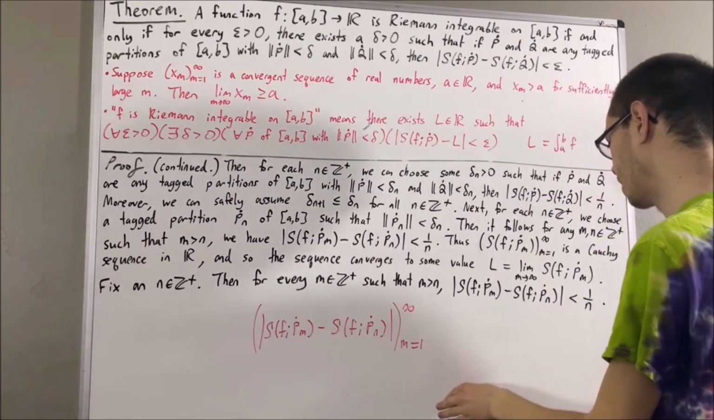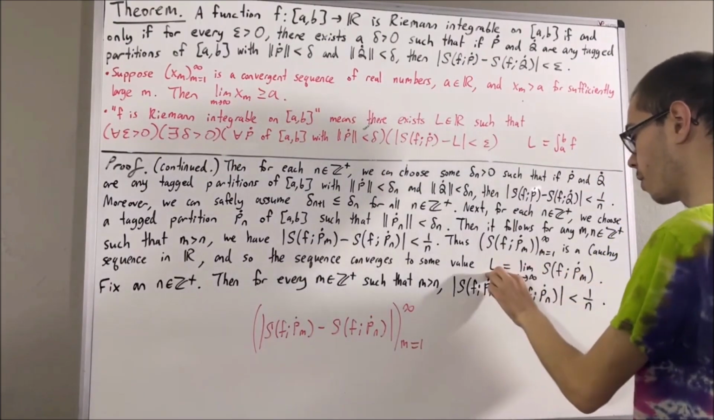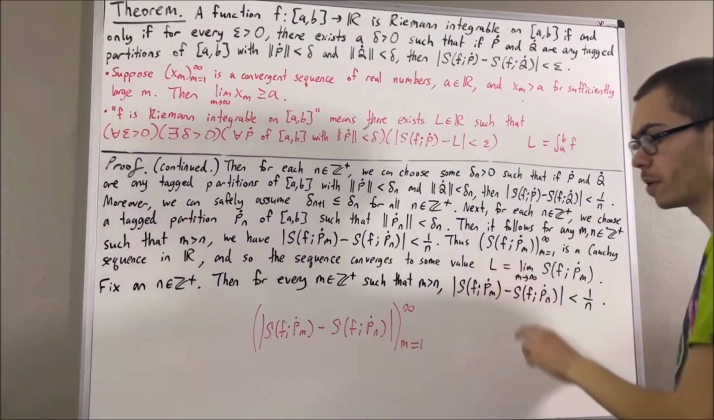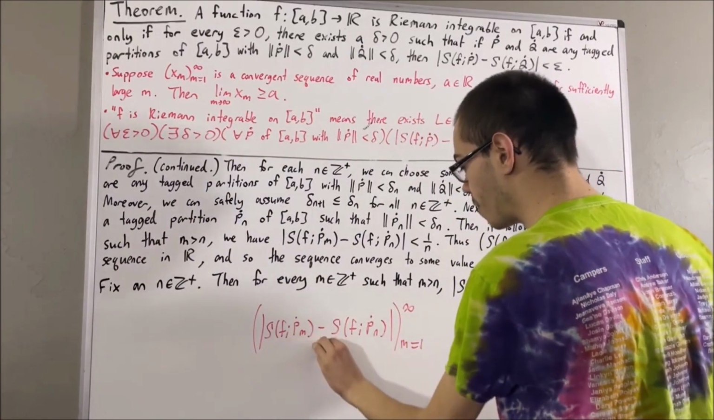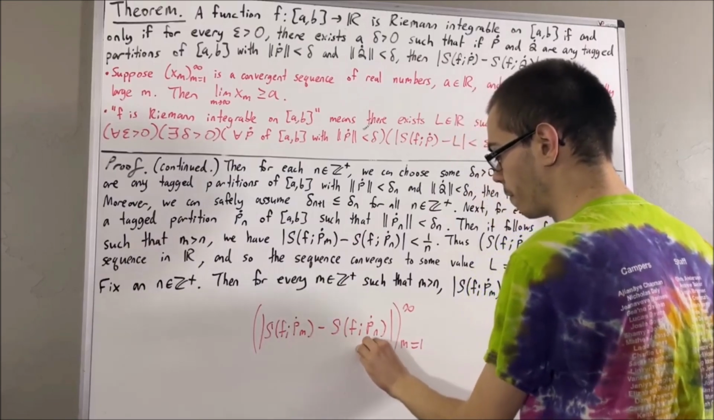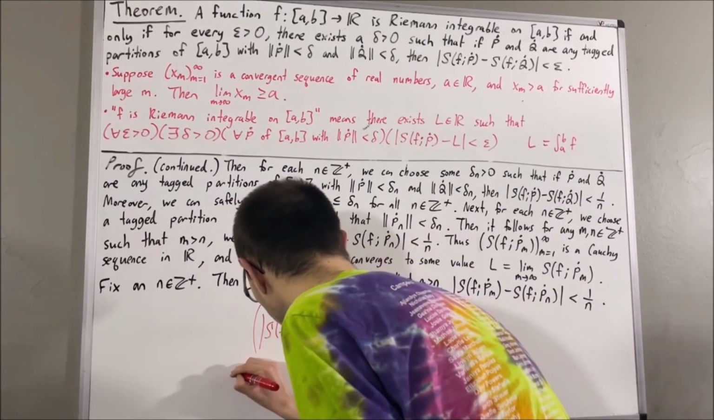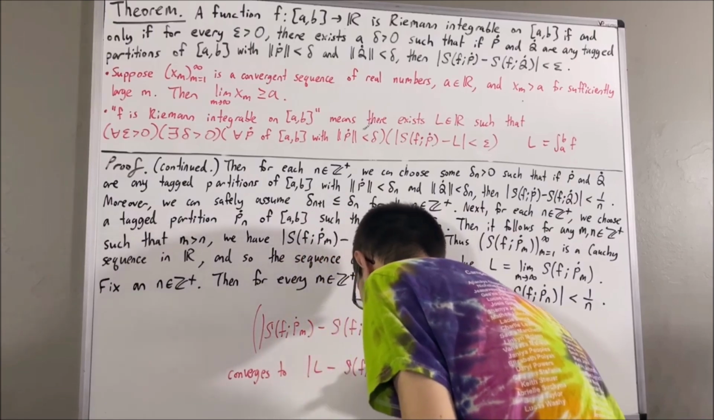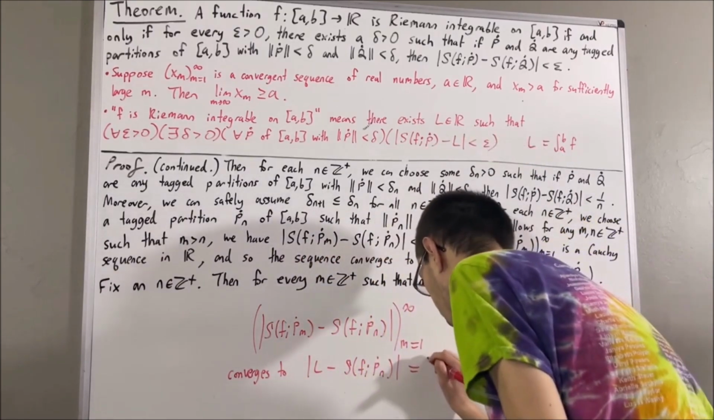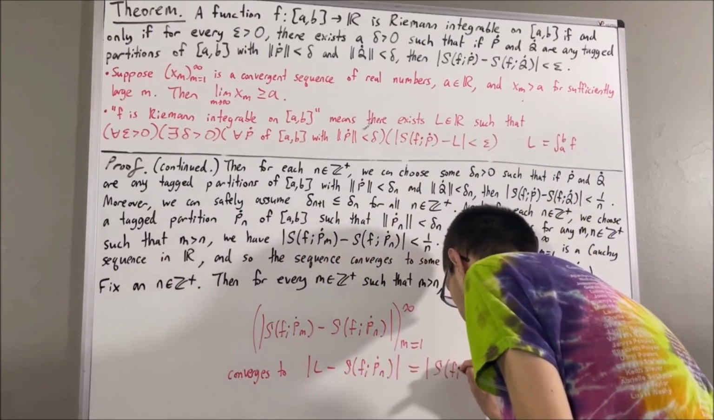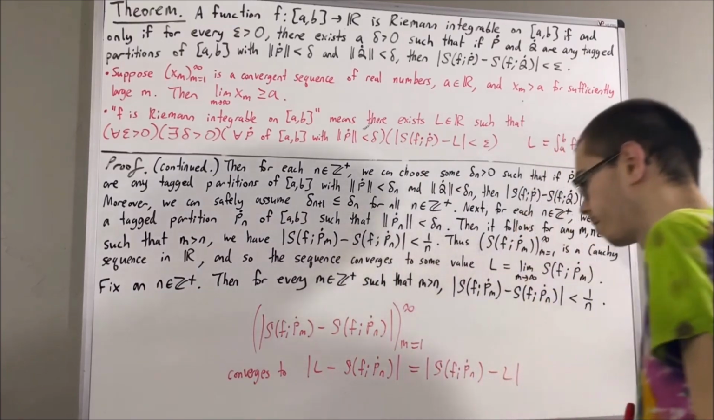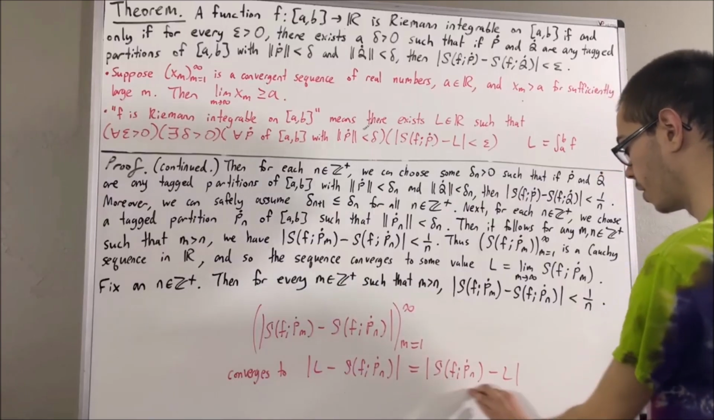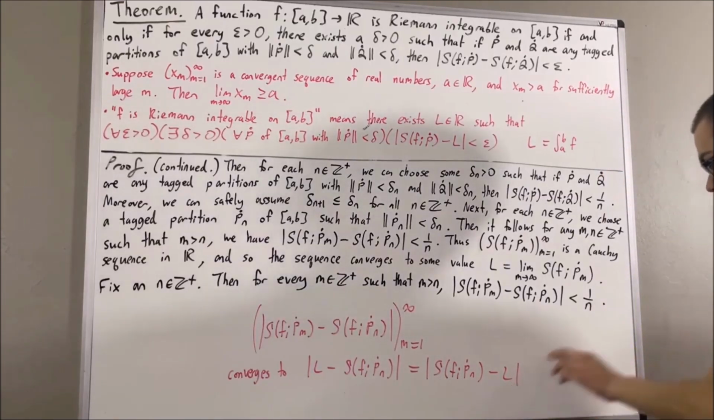Well, actually, since this sequence converges to L, it follows from properties of limits that this sequence will converge to the absolute value of L minus the Riemann sum of f with Pn. Or in other words, that's equal to the absolute value of the Riemann sum of f with Pn minus L. So the limit must be less than or equal to 1 over n.